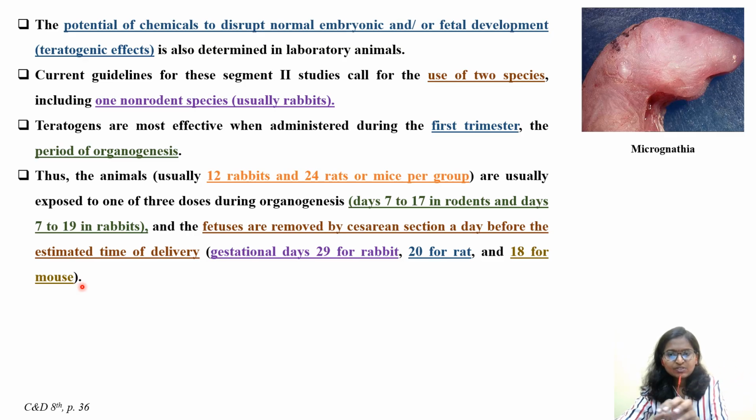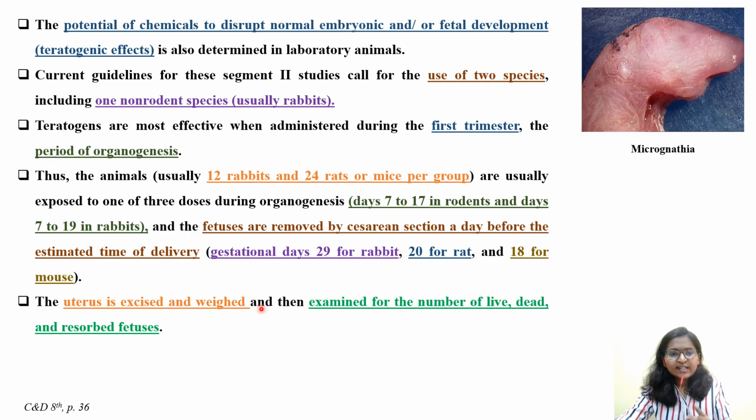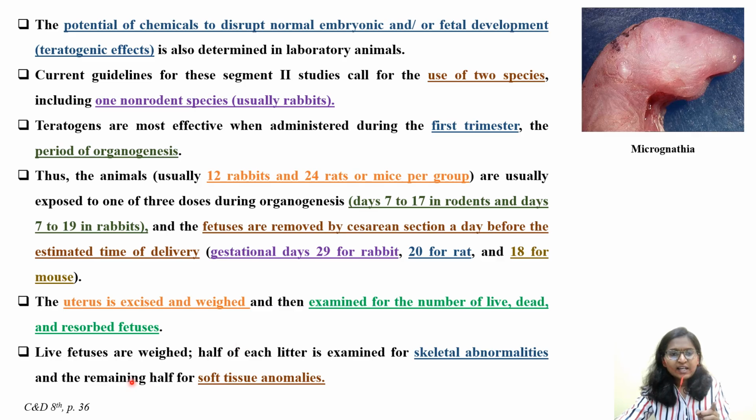Various stages, various stages. So gestation day is also given, when to perform cesarean section is also there. You have to remember that one. The uterus is excised and weighed and then examined for number of live, dead, and resorbed fetuses. Live fetuses are weighed. Half of each litter is examined for skeletal abnormalities, and the remaining half is for soft tissue anomalies. And micrognathia, where a short lower jaw will be there.